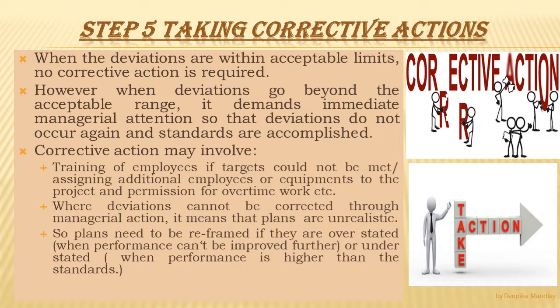Now, a few examples of corrective actions. Causes of deviation may be defective material. The corrective action that can be taken is to change the quality specification for the material used. The cause of deviation may be defective machinery. So the corrective action may be to repair the existing machinery or replace the machinery if it cannot be repaired. Obsolete machinery is a cause of deviation. Then the corrective action is to undertake technological upgradation of machinery.